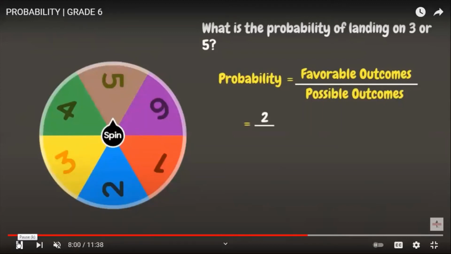And based on our wheel, we have only 1 three and 1 five, so we have 2. And the total possible outcomes for this one is 6. We have 1, 2, 3, 4, 5, 6. So 2 divided by 6, we're going to reduce this one into lowest terms. What is the greatest common factor of 2 and 6? We have 2. So 2 divided by 2 is 1, and 6 divided by 2 is 3. And if we divide 2 over 6, we get the answer of 0.33.